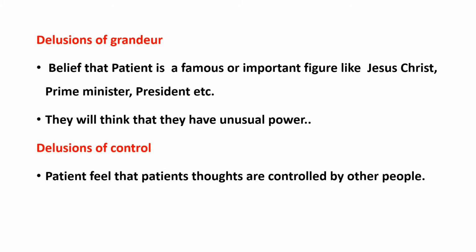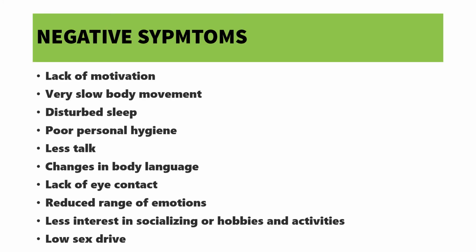Some chip is there in my head, some chip is there in my heart or in my hand, and someone is controlling. This is not me, I'm not saying this, someone is controlling. That kind of feeling, that kind of activity the patient will show. So these are all the examples for delusion. Delusions are very common. Either any one kind of delusion or two to three types of delusions we can see in schizophrenic patients. So delusion is also a positive symptom of schizophrenia.